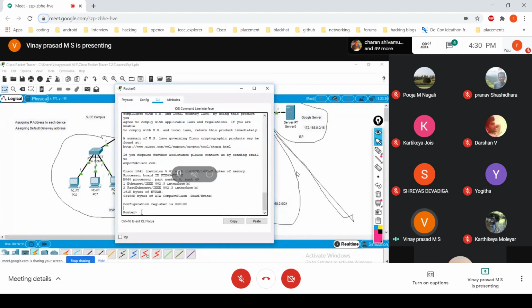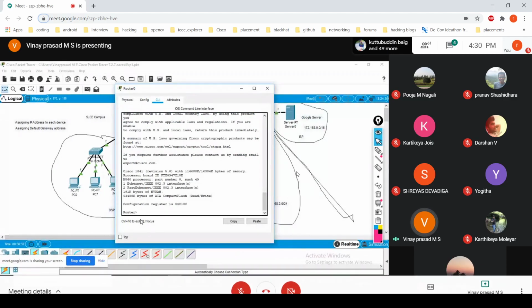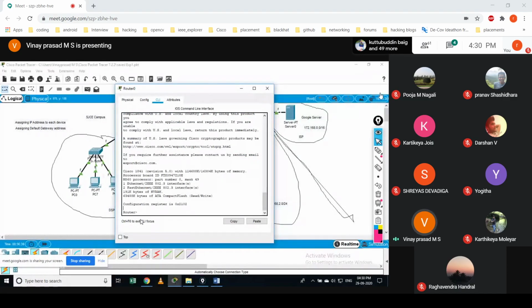Okay, all this product contains the cryptography feature and is subject to United States and local country laws governing it. All this information you would be able to get in the user mode. But if you are in this mode, you are not able to configure it. In order to configure that, you should change from this mode to some other mode.